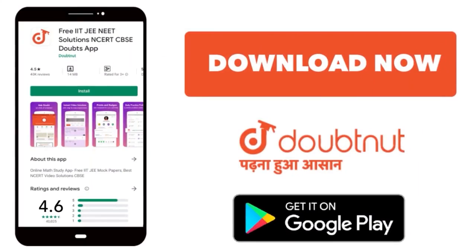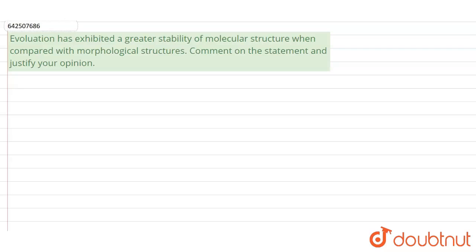Download Doubtnut app today. In this question, it has been stated that evolution has exhibited a greater stability of molecular structure than morphological structures. Now we have to comment on the statement and explain whether we agree with this or not. Now, as we all know, evolution is a continuous process.